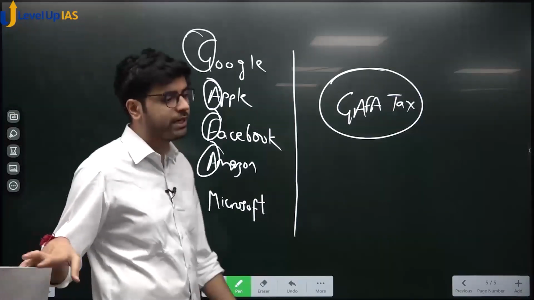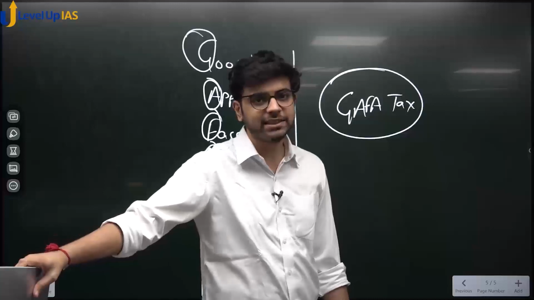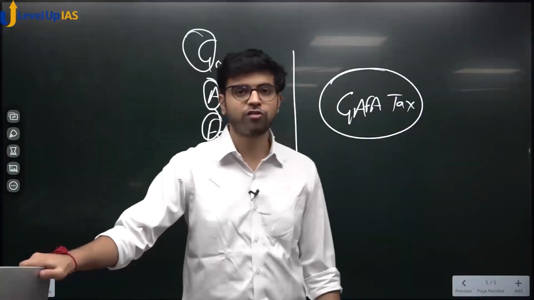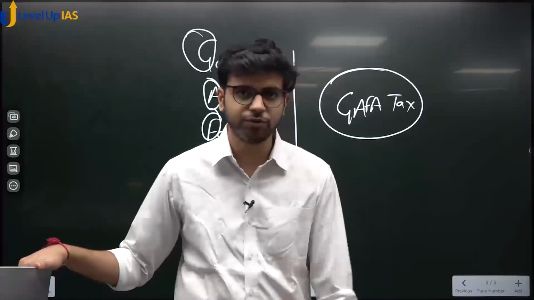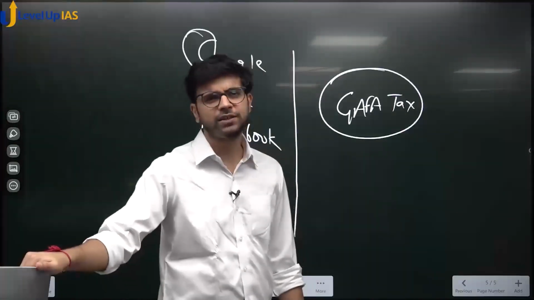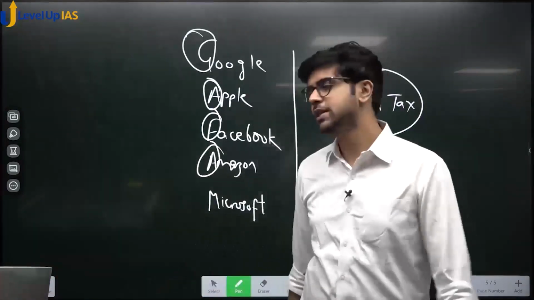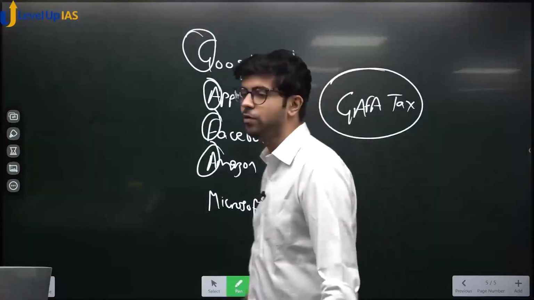Countries with a low tax rate regime are preferred by companies who earn a lot of profit in other countries, and they shift the profit to that country. How do they shift and all of that? Not important. Okay, base erosion and profit shifting is done, the OECD framework is done. This is the OECD framework on BEPS.